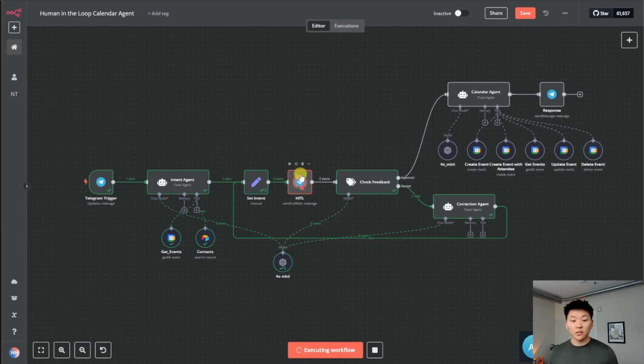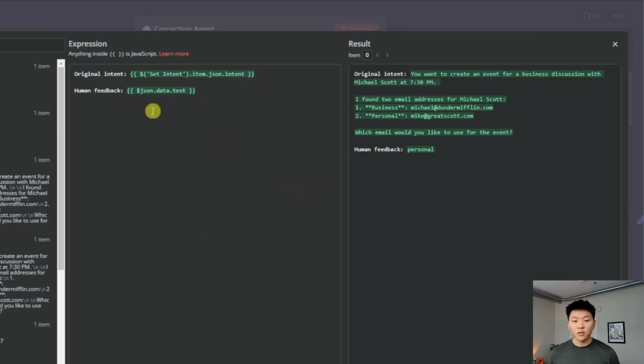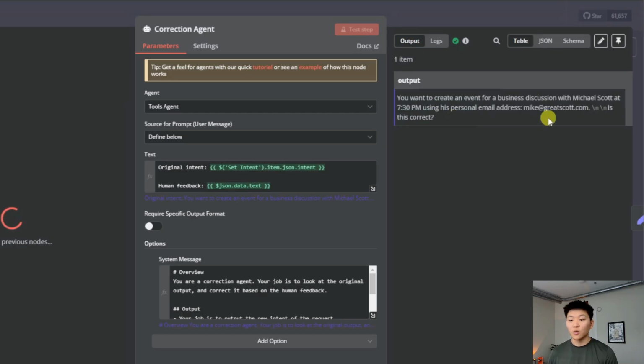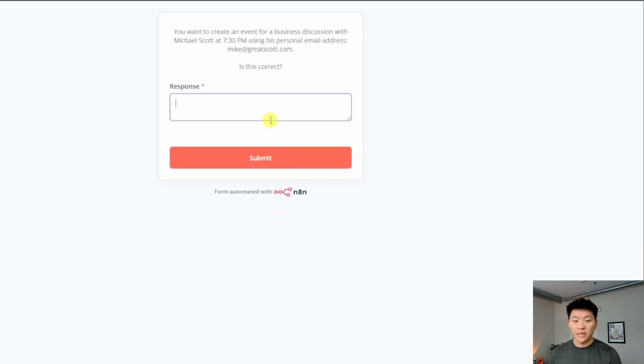And before we respond to the agent, let's just go in here real quick. So what it's saying is, here's the original intent and here's the human feedback. On the right, we have the original intent, which was to create an event for business discussion with Michael Scott at 7:30, and here are the email addresses that you found in the contact database. And then our human feedback was saying we want to use the personal email address. So then the output is, you want to create an event for a business discussion with Michael Scott using his personal address, mike@greatscott.com. And as you can see, it's asking us, is this correct? So we'll come in here, we'll hit respond, open this up. It's asking us, is this correct?